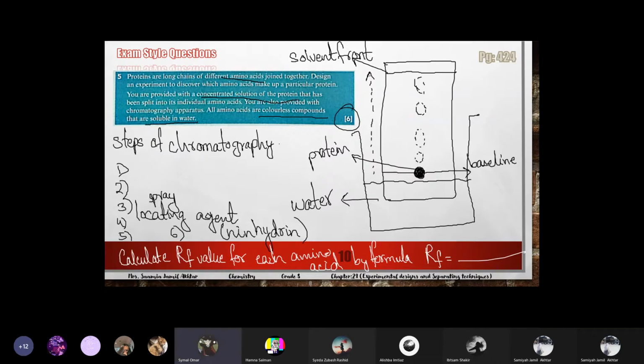Miss, so we calculate RF values after spraying the ninhydrin? Yes, after spraying the ninhydrin, they will become visible and then you can measure the distance and calculate. So this RF value should be your last point.